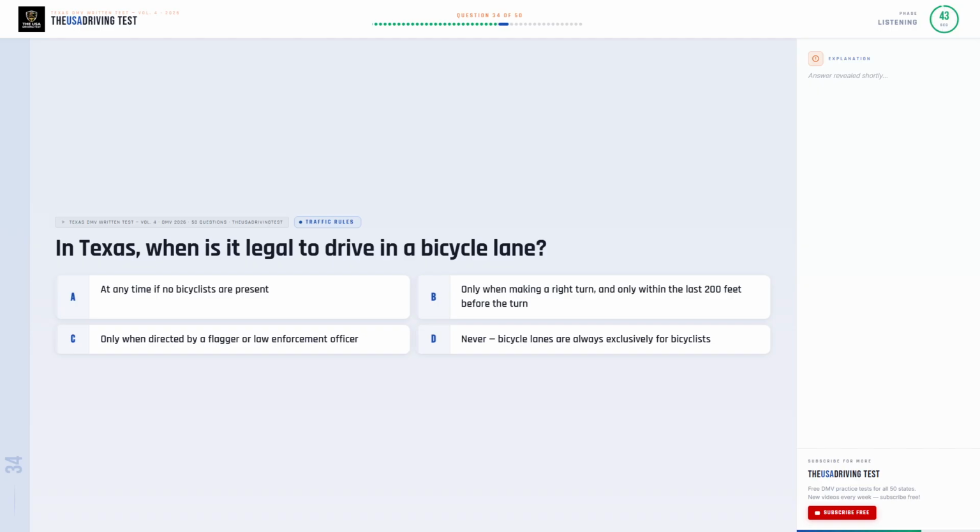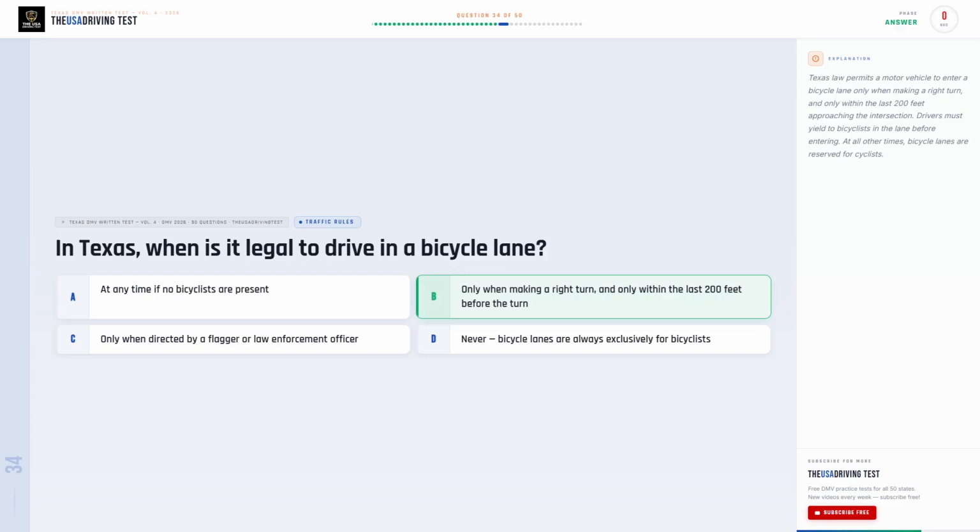In Texas, when is it legal to drive in a bicycle lane? Option A, at any time if no bicyclists are present. Option B, only when making a right turn and only within the last 200 feet before the turn. Option C, only when directed by a flagger or law enforcement officer. Option D, never. Bicycle lanes are always exclusively for bicyclists.